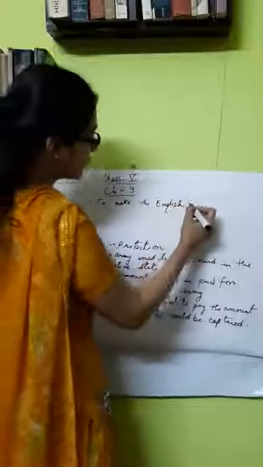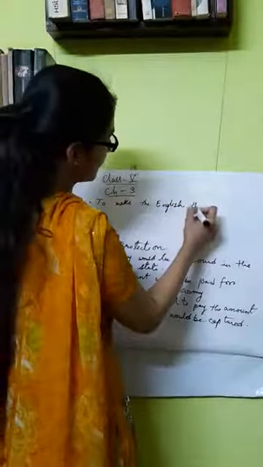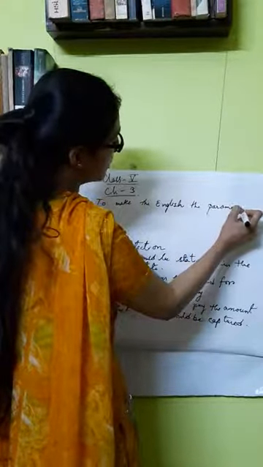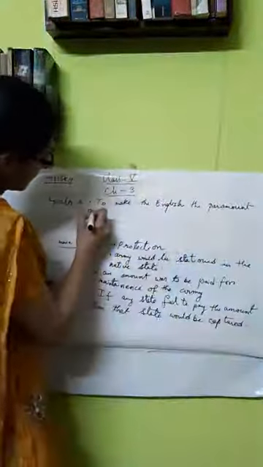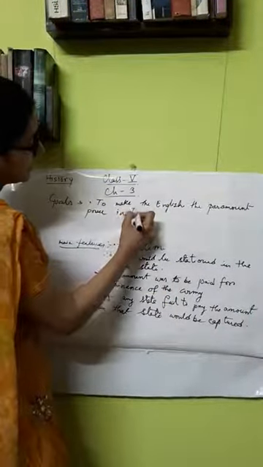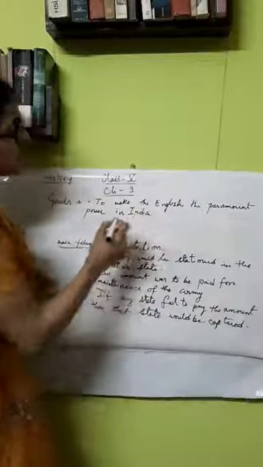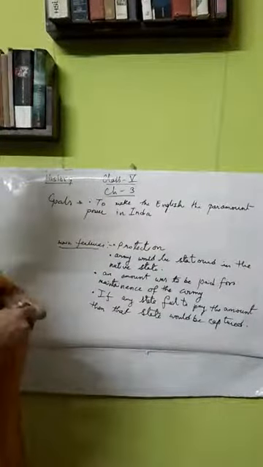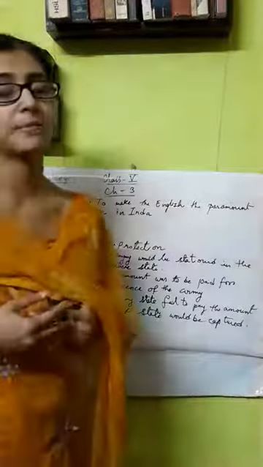During this time there was a rule of the company. Paramount power means the supreme power. So they wanted the English East India Company to be the supreme and topmost power, the most paramount power in India. This was their main aim.